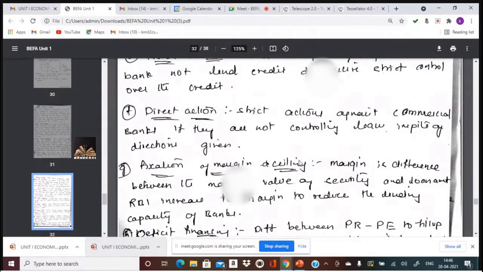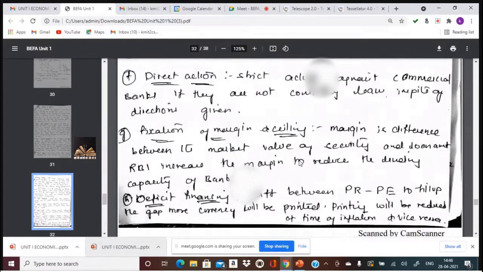Now going to direct action. In spite of moral suasion, if the commercial banks don't listen, then there is direct action against the commercial banks if they are not controlling the loans in spite of direct instructions given by the RBI.